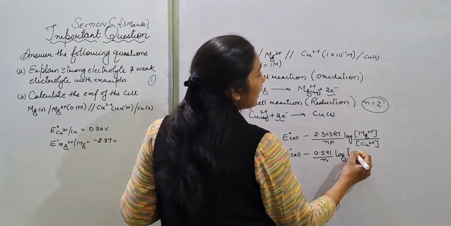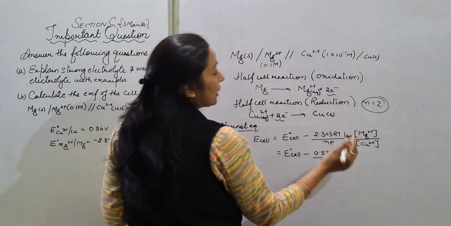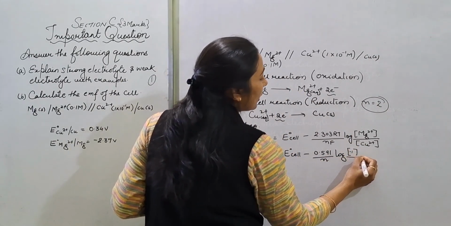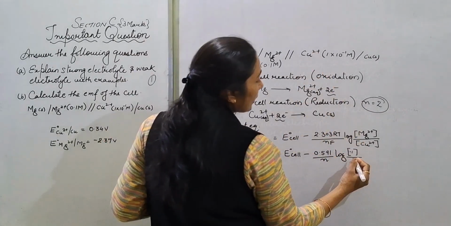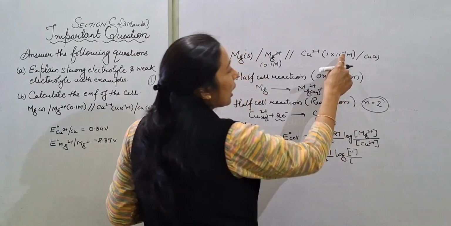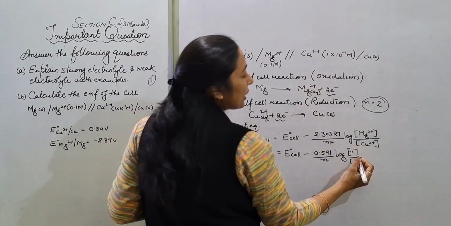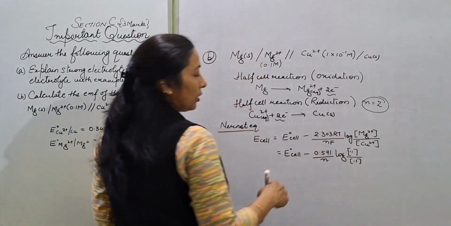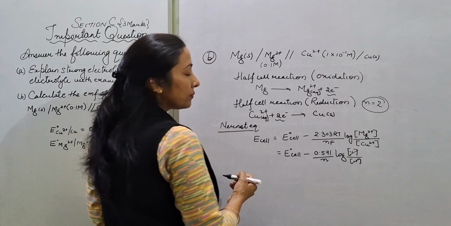Now the concentration of the product हमें क्या दी है, that is 0.1, and जो हमारा reactant है वो क्या दिया है, that is also, अगर हम ये 10 to the power minus 1 है इसे करेंगे तो it will be again 0.1. So these values can be cancelled out.